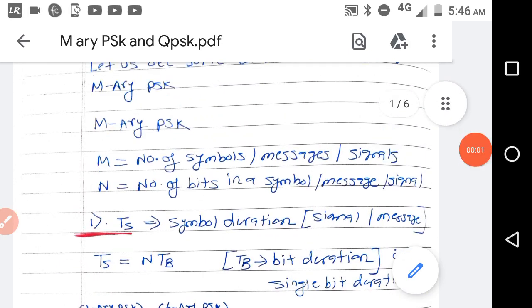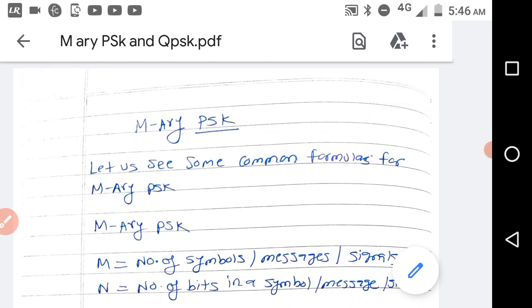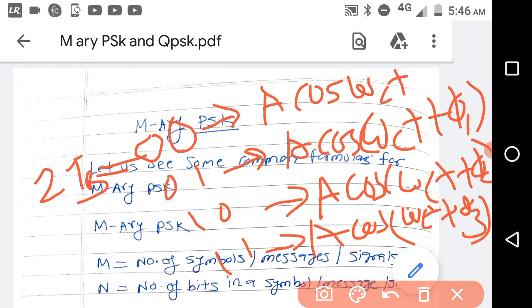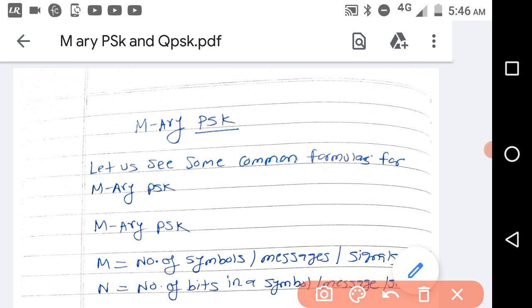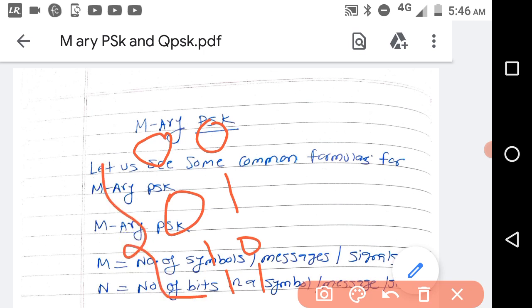In this video, let us see about the MRA schemes. In that we are here studying MRA PSK. In MRA schemes we have to transmit more than one bit at a time. For example, here we are transmitting 2 bits at a time. So there are four modulated signals corresponding to this one, and this one, and this one. This is again a digital modulation system.